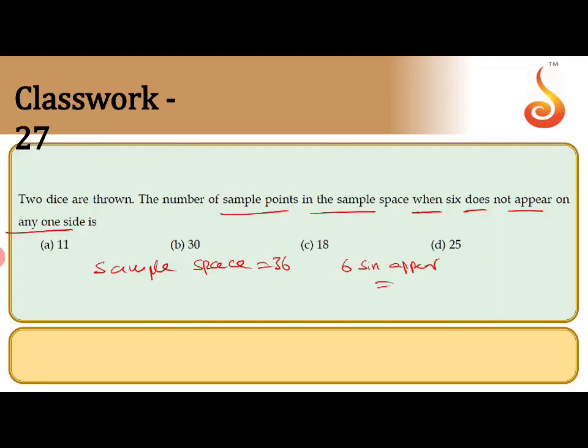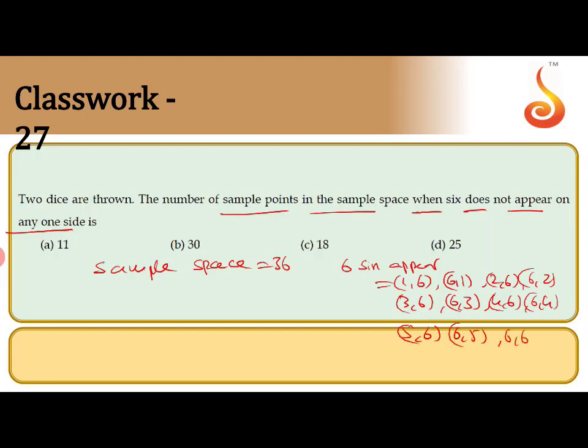In how many cases does 6 appear? (1,6), (6,1), (2,6), (6,2), (3,6), (6,3), (4,6), (6,4), (5,6), (6,5) and (6,6). How many do we count here? 1, 2, 3, 4, 5, 6, 7, 8, 9, 10, 11. So in 11 combinations, 6 will appear.